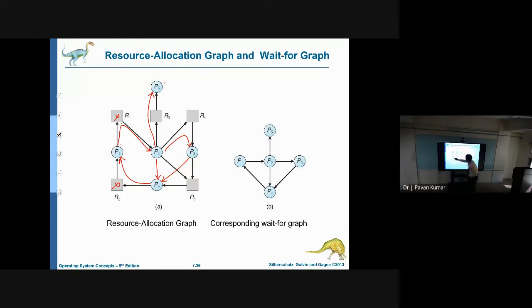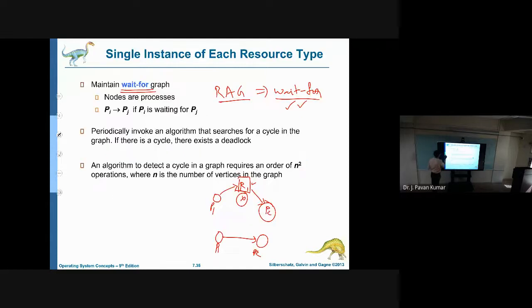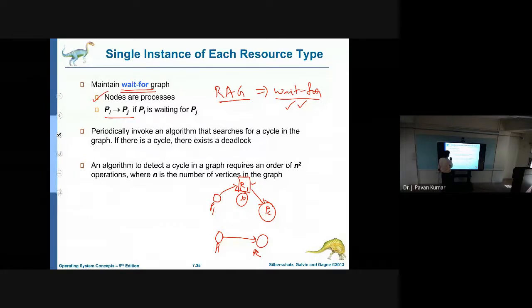So this is the resultant graph which we call the wait-for graph. Here you can observe P1 to P2 directly. Next, P4 to P1 we have. Next, P3 to P4 also we have seen. Next, P2 to P4. Like this, we have directed edges without any resource nodes. This we call the wait-for graph. Now, the idea here is that all the nodes are processes only, and we have an edge from Pi to Pj whenever Pi is waiting for Pj.